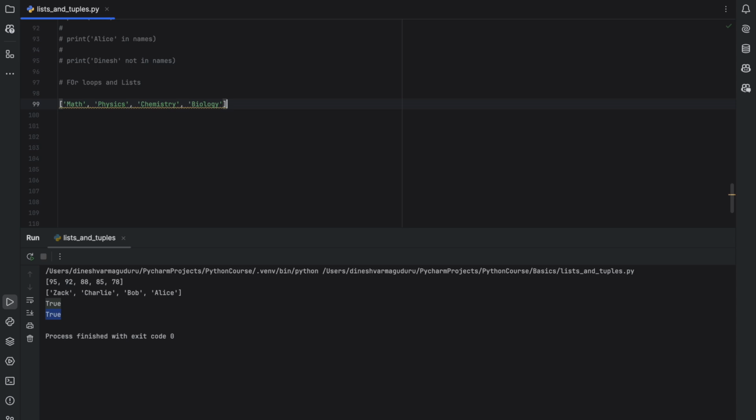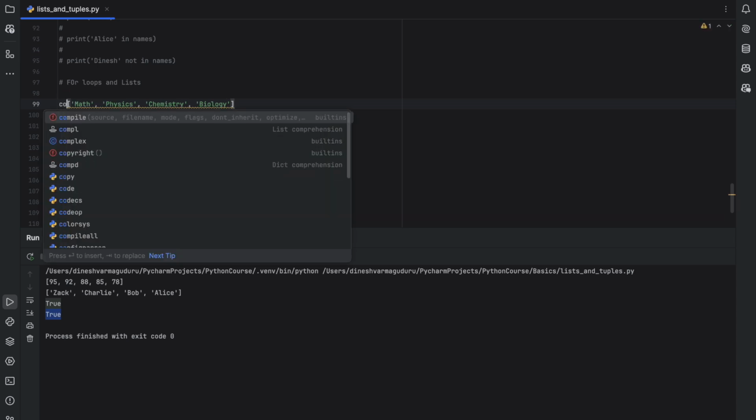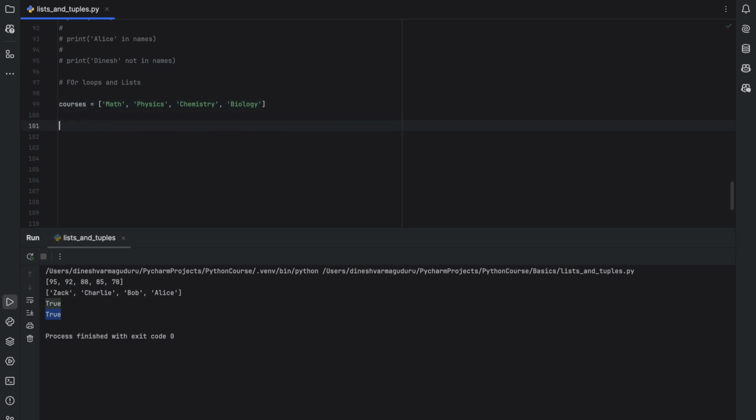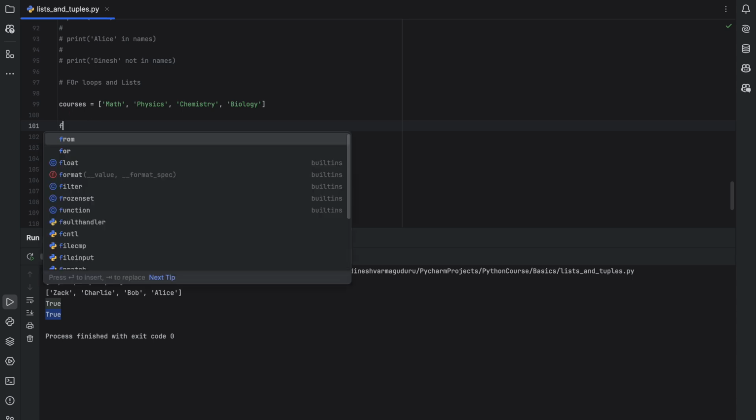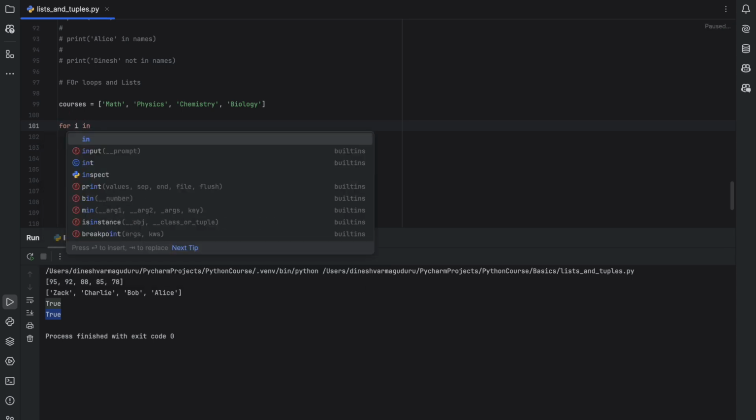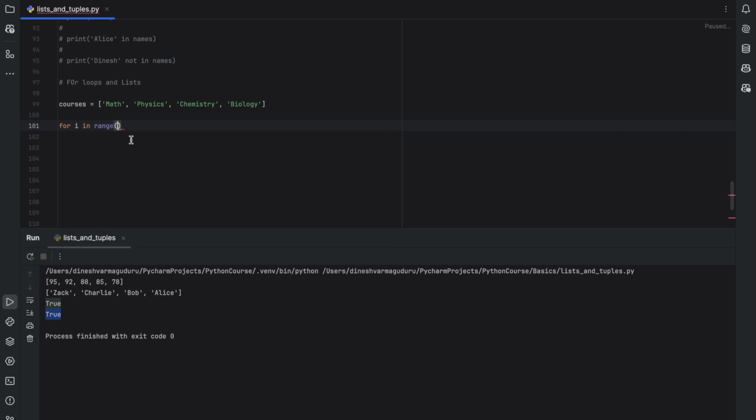Let's consider the same old list again, which is courses containing some subjects, and we would like to print these courses in order. So we would like to basically say item at index 0 is math, item at index 1 is physics, index 2 is chemistry, index 3 is biology. This is basically iterating through the list and finding what item is present at each index. For that we can just use the for loop. Let's say that we are using for i in range. The range function is very commonly used along with the list and for loop, and I have explained about the range function as well in the previous videos in this playlist.